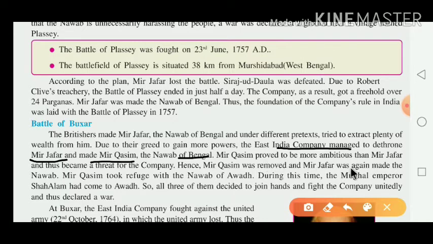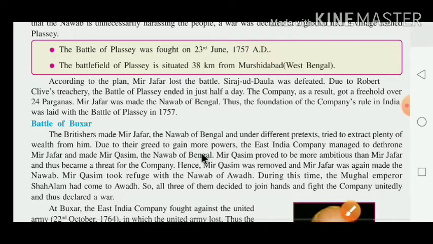Mir Qasim proved to be more ambitious than Mir Jafar and thus became a threat for the company. Hence, Mir Qasim was removed and Mir Jafar was again made the Nawab of Bengal.